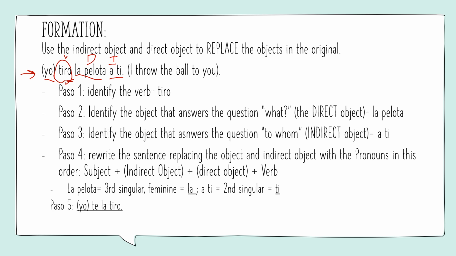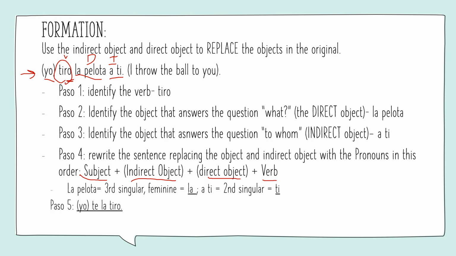So, paso cuatro, we want to rewrite this sentence replacing the objects, the direct and the indirect object, with the pronouns in this order. Subject, indirect object, direct object, verb.